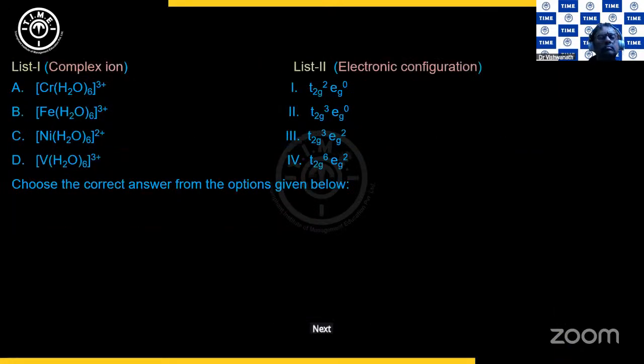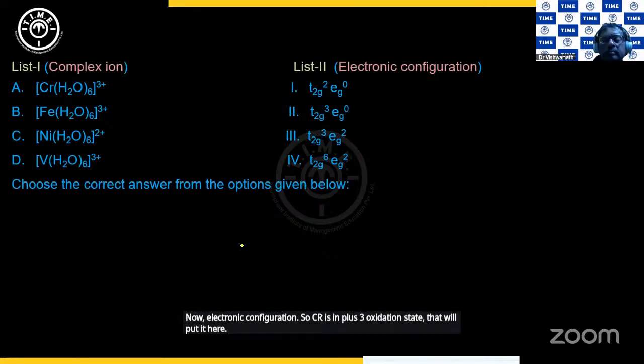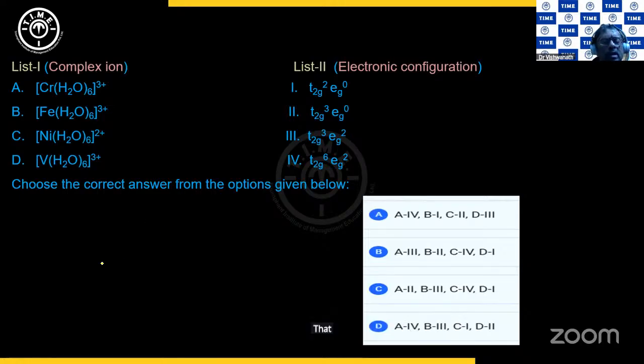Next question. Again, list 1, list 2. Now electronic configuration. So Cr is in +3 oxidation state. That will put it here. Let us also have this. So Cr is in +3. Cr is what? 3d5 4s1. So it is octahedral. So t2g down, eg up. And then this is a weak field ligand. But Cr is in +3 state, meaning that it is d3. So 1, 2, 3. So it is t2g3, eg0. Where is it? 2.